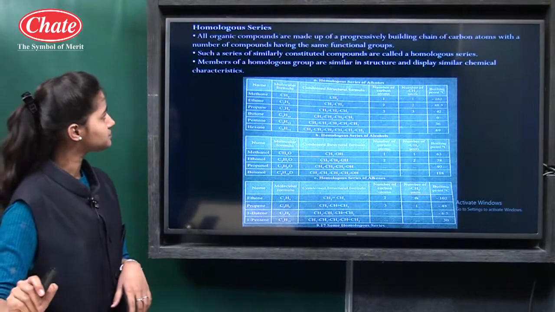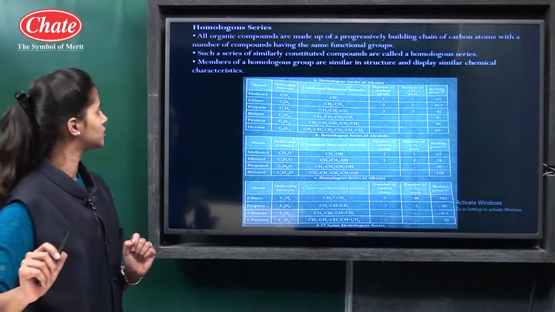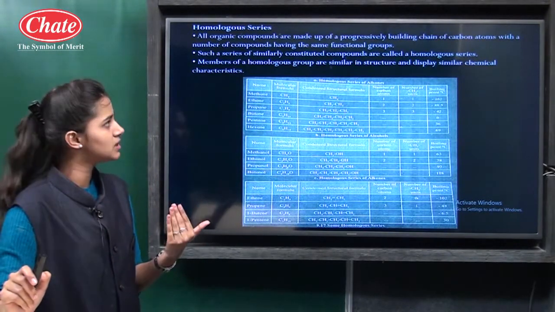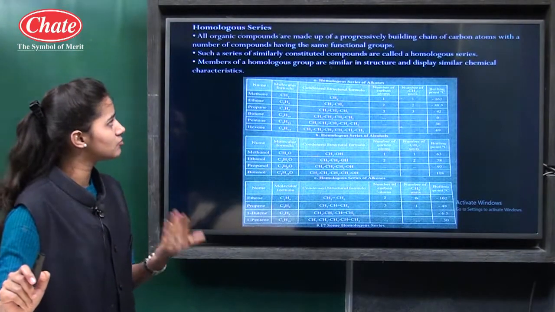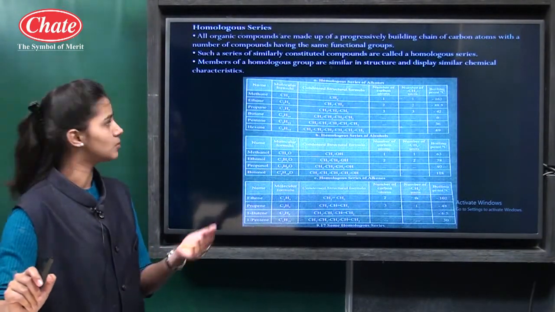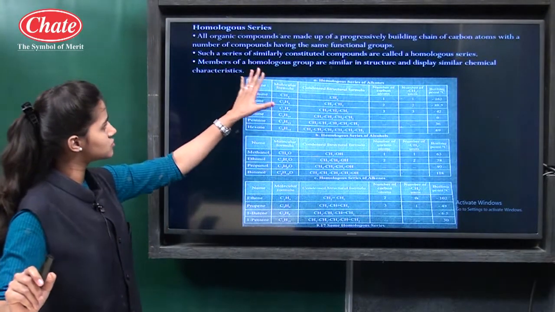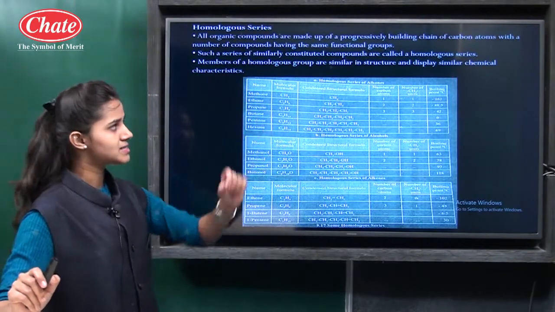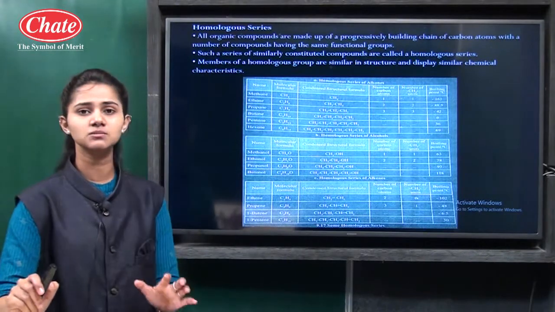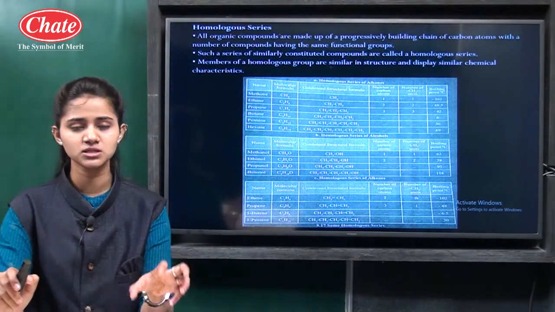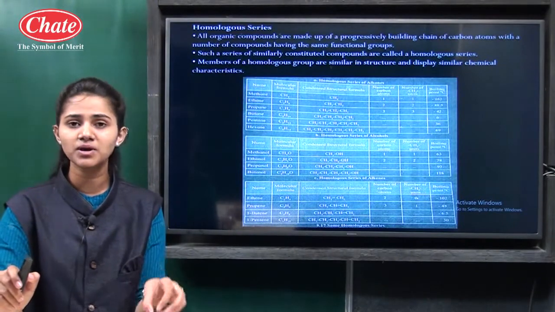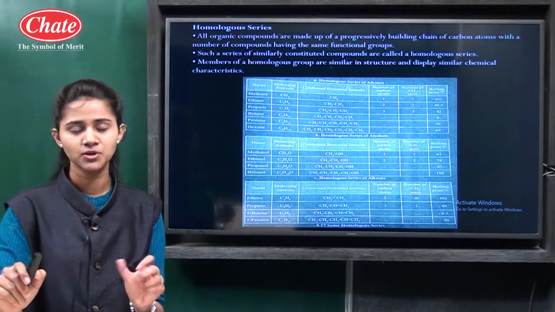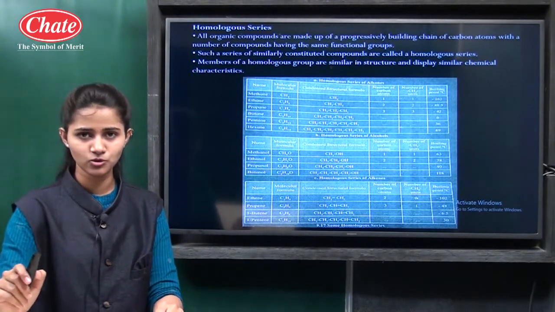Okay, then see, homologous series is the next point. What is a homologous series? All the organic compounds are made up of a progressively building chain of carbon atoms with a number of compounds having the same functional group. Members of such a series of similarly constituted compounds are called a homologous series, and members of a homologous series are similar in structure and display similar chemical properties. So actually what happens in a homologous series is that one atom is replaced by the same functional group, and the properties of such compounds are the same. Such a series of compounds is called a homologous series.